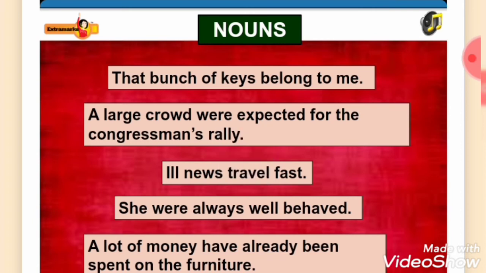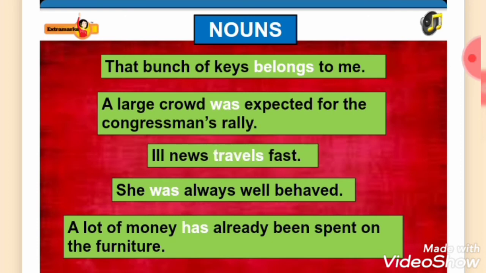Following are some sentences with errors in the usage of nouns. That bunch of keys belonged to me. A large crowd were expected for the congressman's rally. Ill news travel fast. She were always well behaved. A lot of money have already been spent on the furniture.